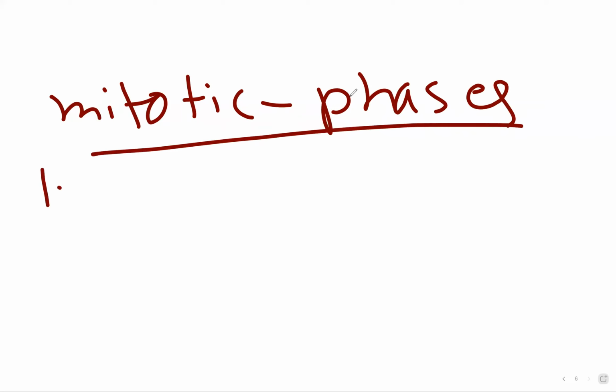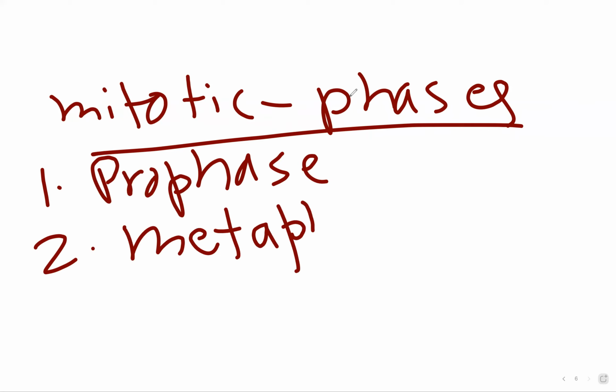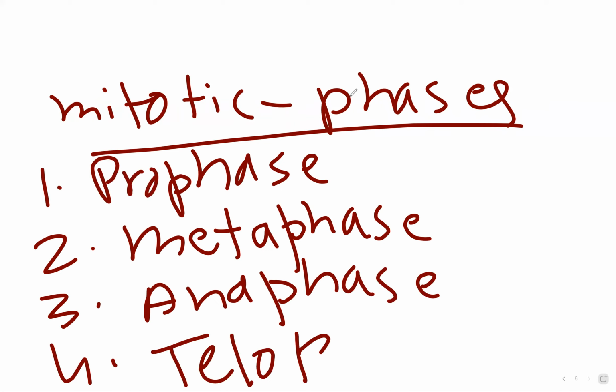So the first phase is prophase. The second one is metaphase. Next we have anaphase. And next we have telophase. Let's take a close look at prophase.